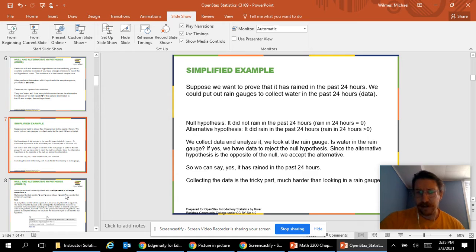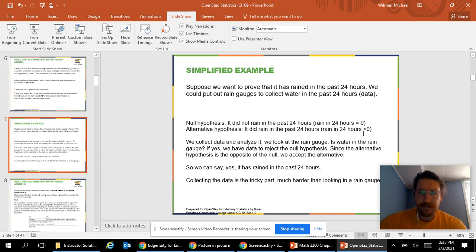And so to write this out in terms of our hypotheses, we could look here. The alternative hypothesis, this is what we want to prove. It did rain in the past 24 hours. So therefore, rain in 24 hours is greater than 0. And we could use a variable there, like capital R greater than 0. And then our null hypothesis would be the opposite of that.